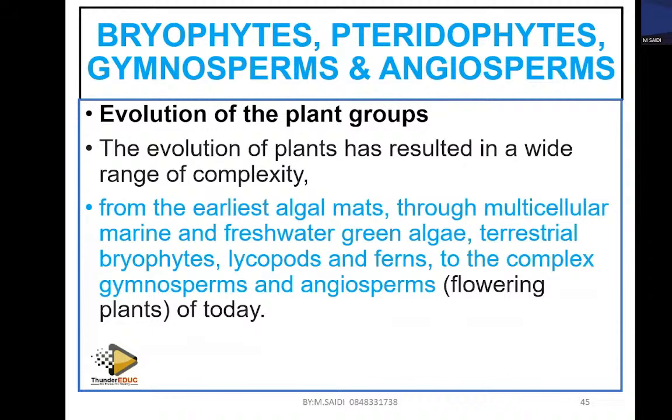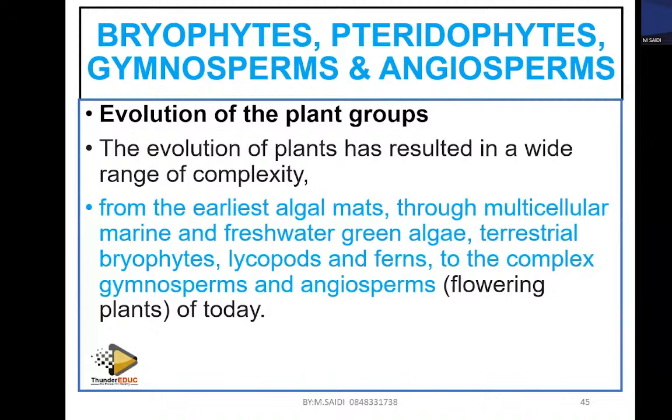So this algae had to change from the simple into a terrestrial organism. In this case, a terrestrial plant, which is the BRYOPHYTE. It means that the BRYOPHYTEs are the simplest form of plants. And then the BRYOPHYTEs developed slowly, and they formed what we call the pterophytes, or ferns.